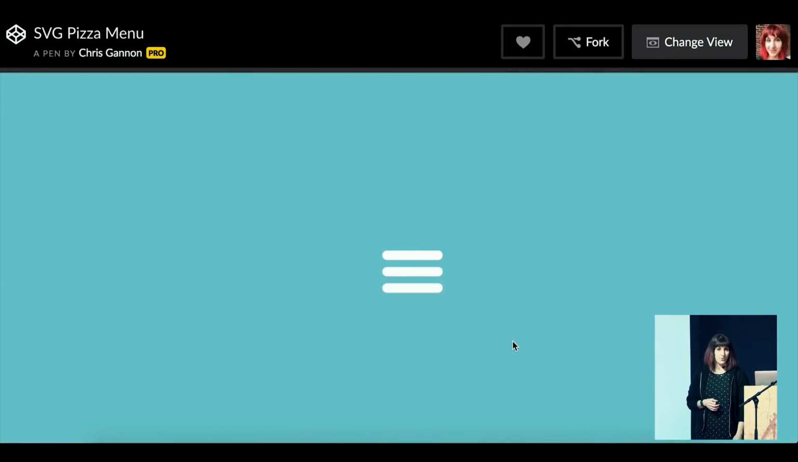It's also great for any sort of shape morphing. For example, hamburger menus. This is another Chris Gannon example.